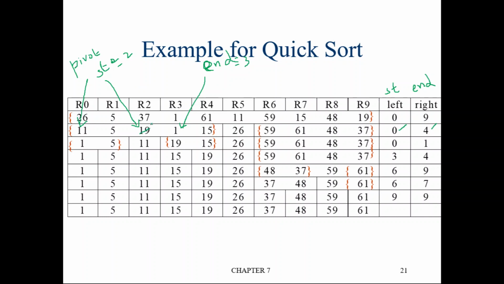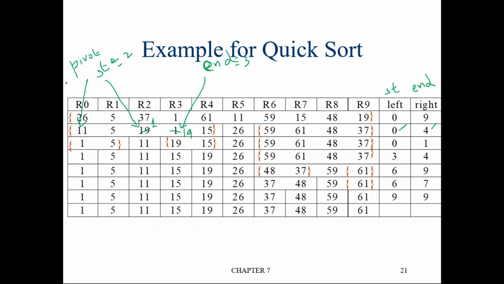So 1 will come here, and 19 will come here. Previously wherever 19 was, we'll have 1, and previously wherever 1 was, we'll have 19. Okay, fine. Now continue the process from where we left off. So now the element at start location is what? 1. After swapping, the element at start location is 1.